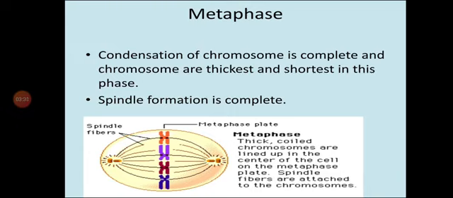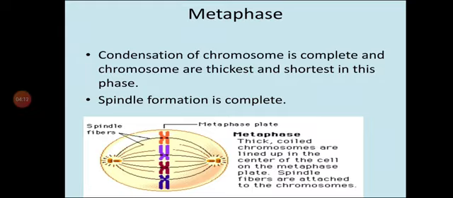I repeat once again, in this phase chromosomes are completely condensed so that they appear very short. Sister chromatids and centromeres become very prominent. All the chromosomes lie at the equatorial plane of the cell. You can see here chromosomes lying at the equatorial plane. This is called metaphase. The mitotic spindle is fully formed and the centromere of each chromosome divides into two, each being associated with a chromatid.